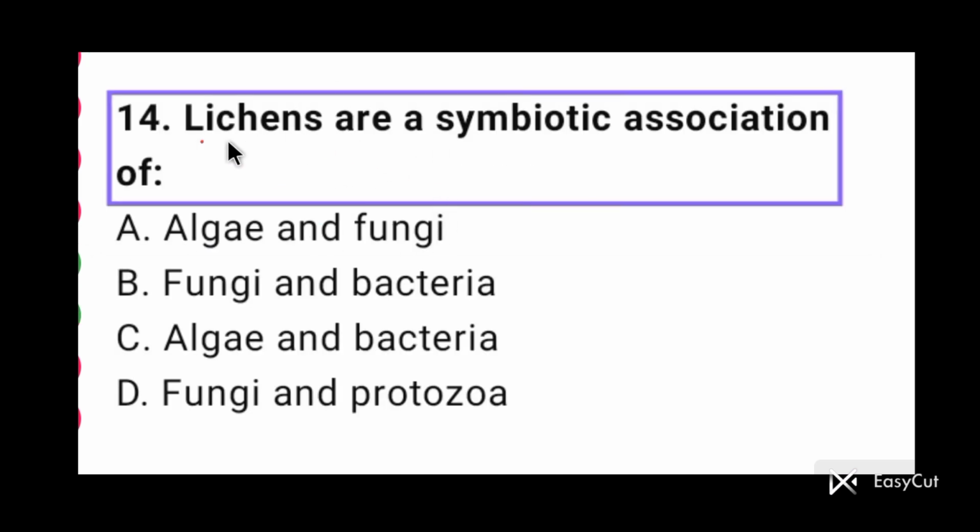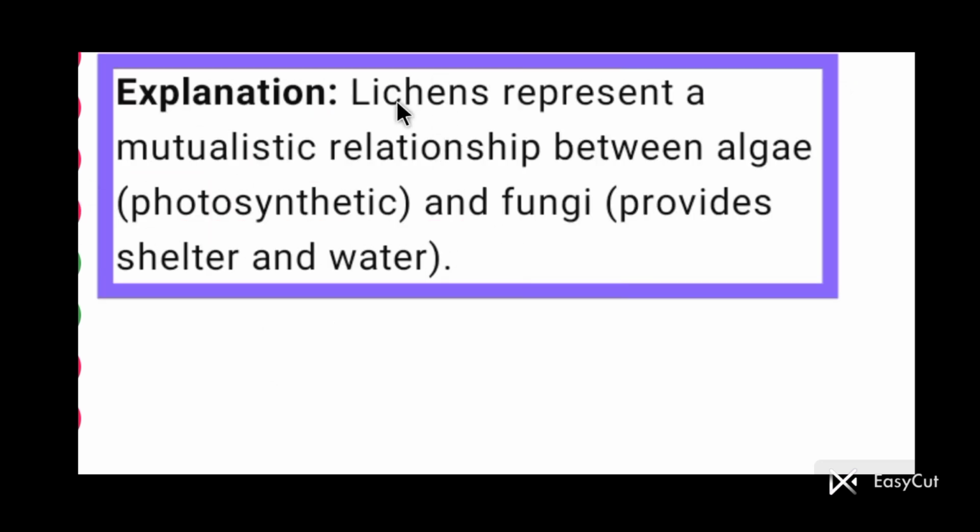Question number 14. Lichens are a symbiotic association of algae and fungi, so option A is correct here. Lichens represent a mutualistic relationship between algae and fungi. Algae are photosynthetic and provide food for fungi, and fungi provide shelter and water for algae.